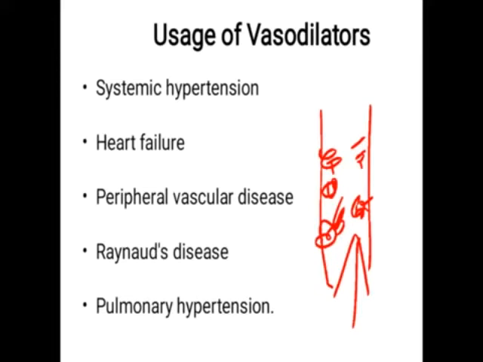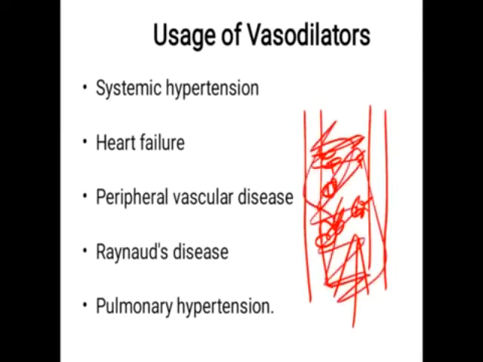But when we dilate the vessels, the space, that is the internal diameter of these vessels, increases, and more blood can flow through the vessels and more blood can be supplied to the heart. So the heart will get more blood, hence the workload on the heart decreases, and blood does not forcefully pass through these vessels, so the blood pressure decreases. So these vasodilators are ultimately responsible for decreasing hypertension, so they act in the treatment of hypertension.